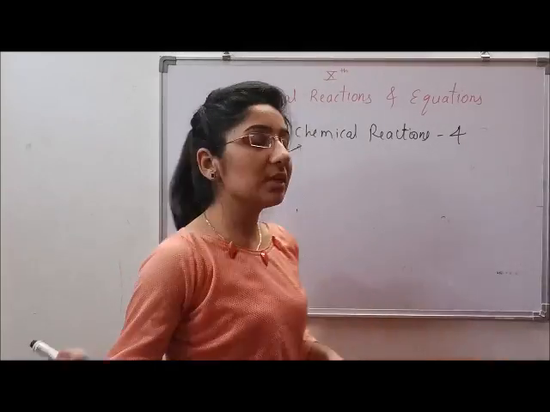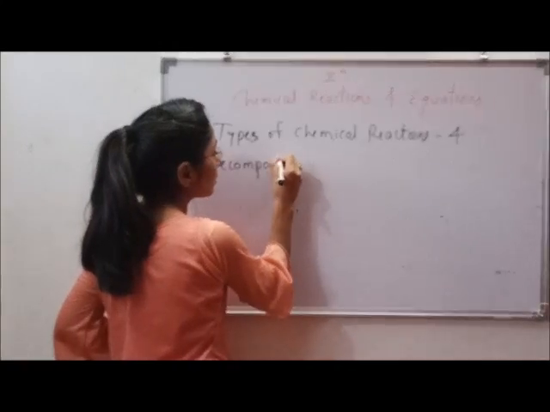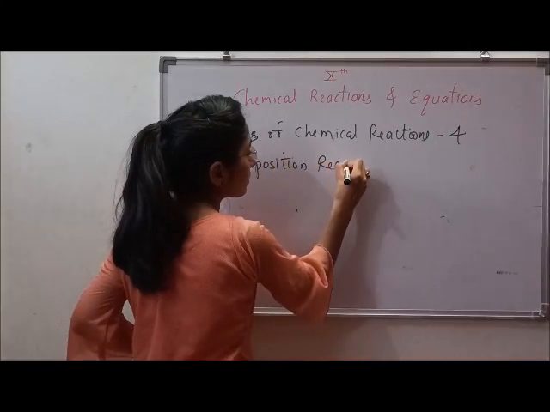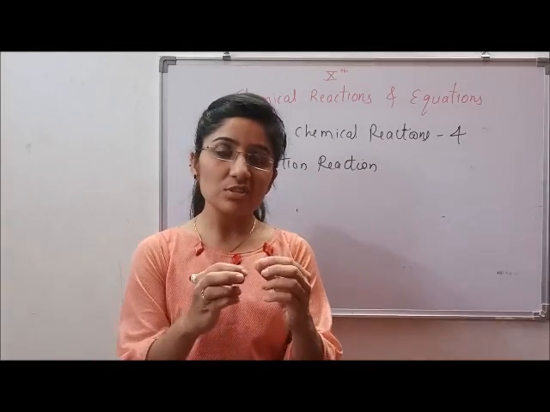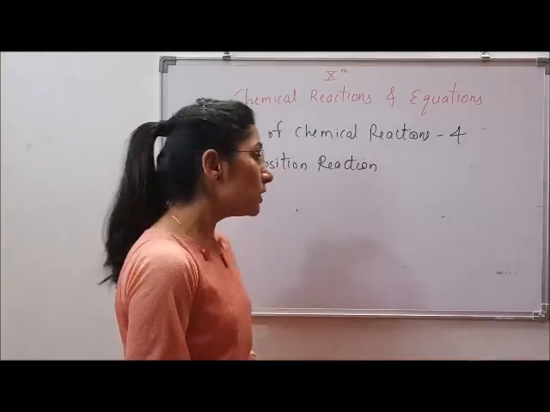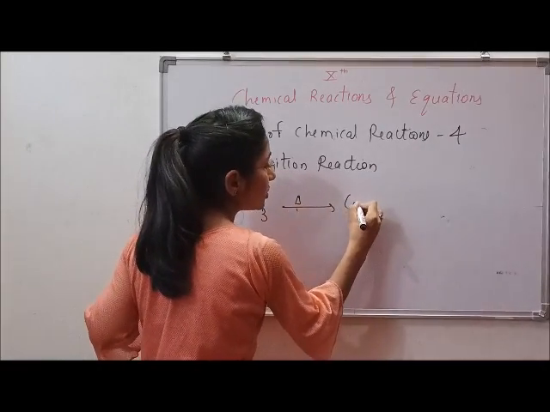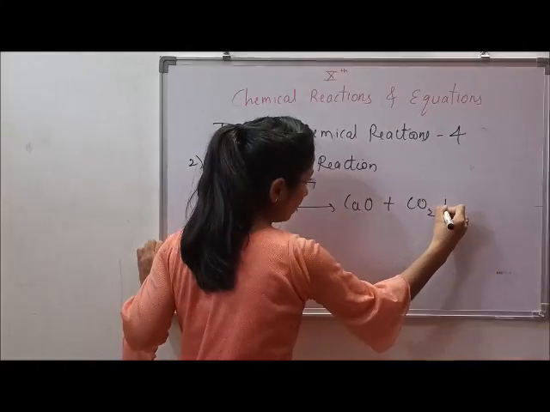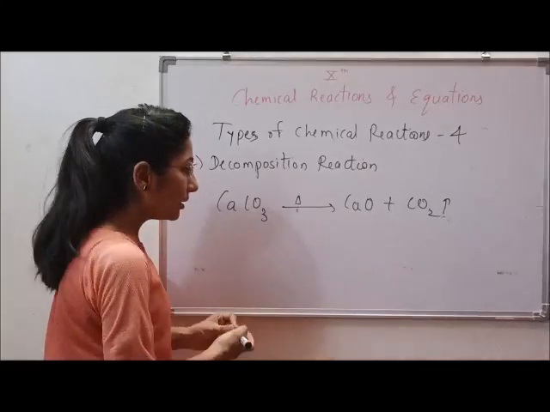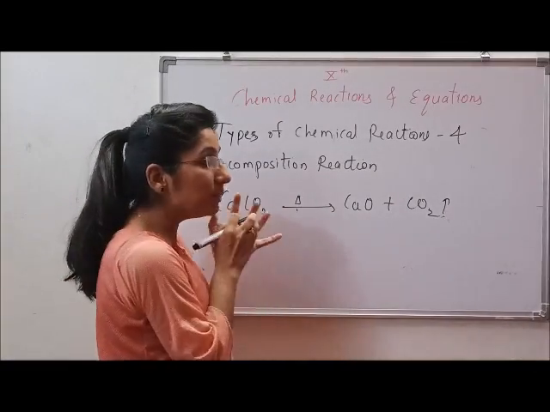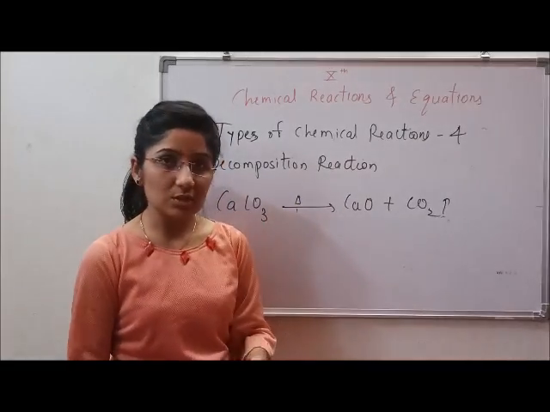The next type of chemical reaction is the decomposition reaction. In a decomposition reaction, as the name suggests, a substance decomposes to give 2 or more substances. Let's take the example of calcium carbonate. When heated, it gives calcium oxide plus carbon dioxide, which gets evolved in the gaseous form. So a single reactant is decomposing or getting split into two products. This is what a decomposition reaction is.